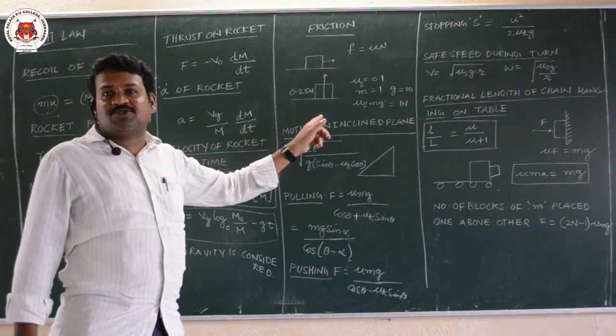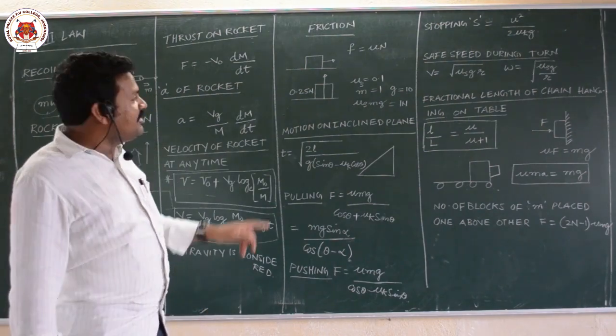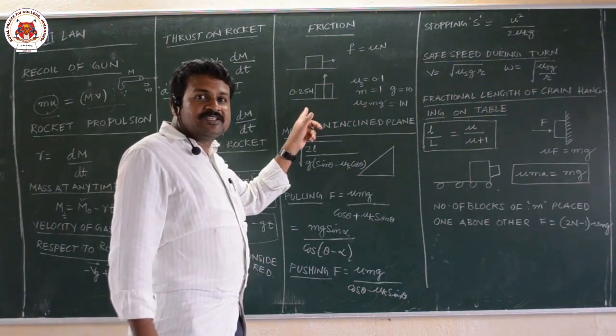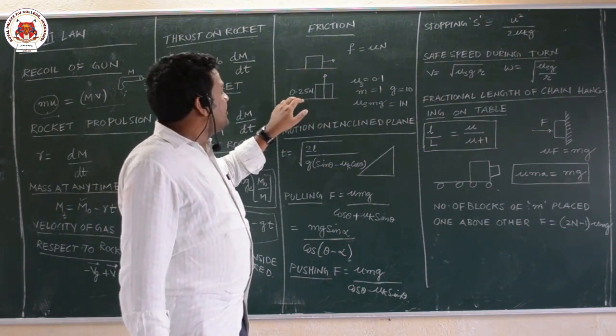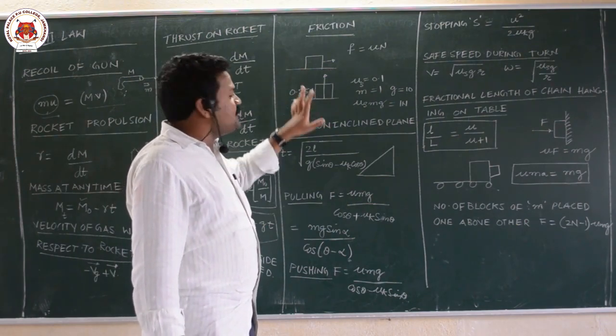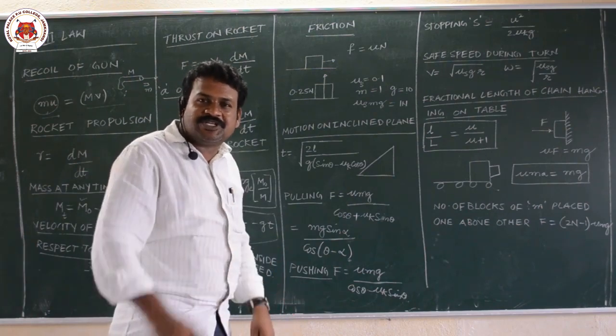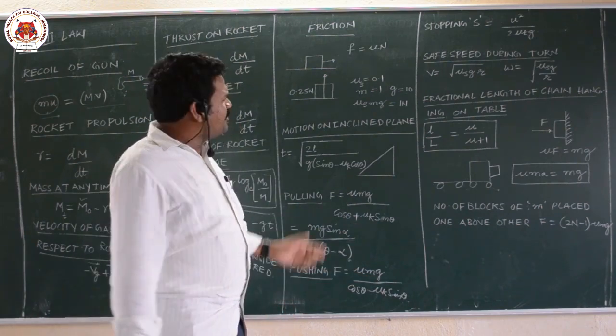Every body continues to be in a state of rest until an external force acts. When an external force is acting, the body should move, or its velocity or direction should change, but nothing happens.